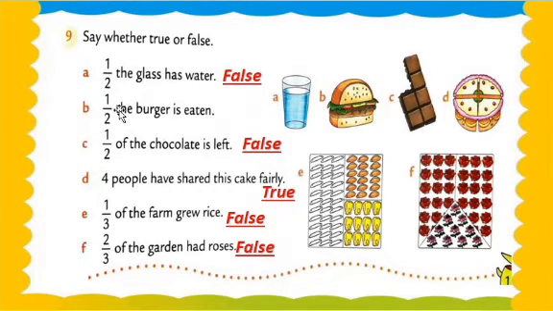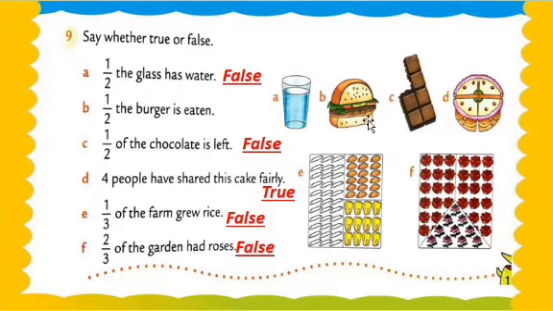Now, my dear students, question number B: 1 upon 2 means 1/2 the burger is eaten. See this. The full burger, the full circle of the burger, is the full part, means 2. And 1/2, a piece of the burger, is eaten.